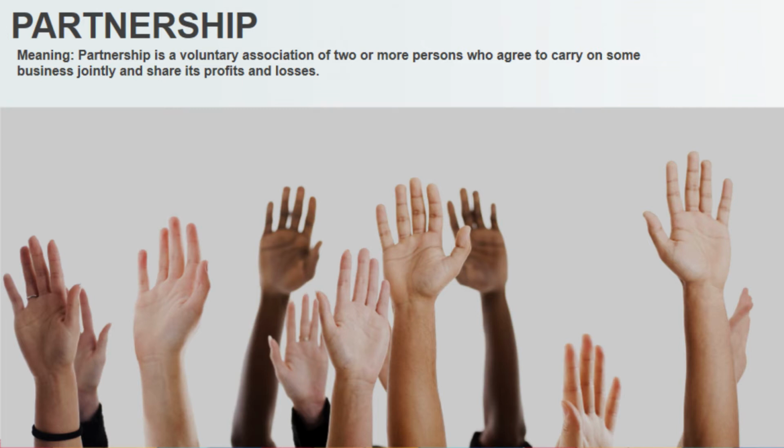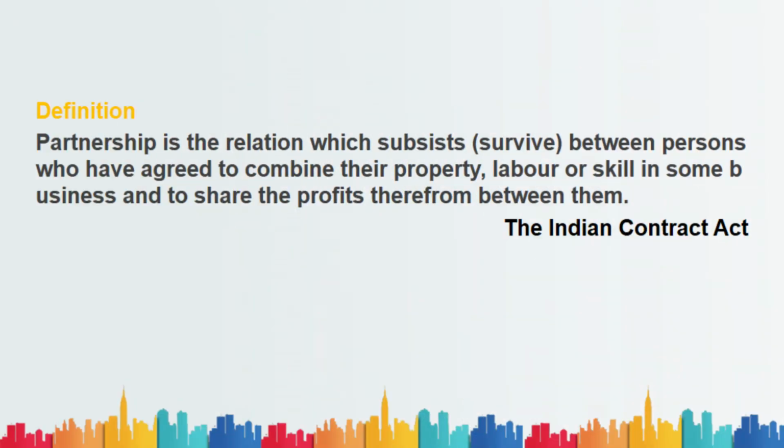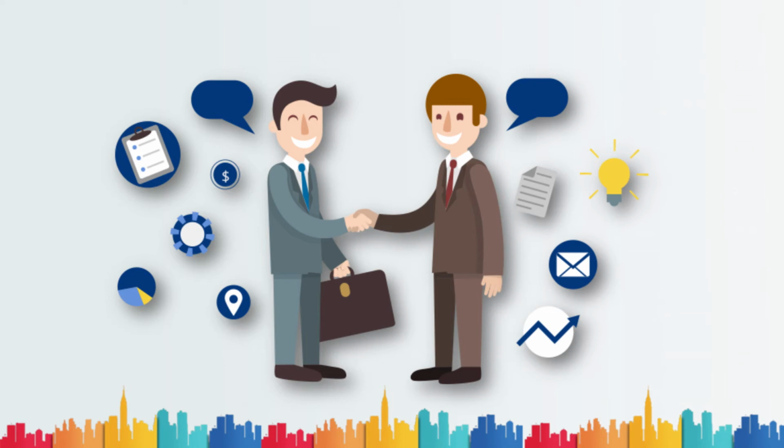So that is partnership. And if we move on to the definition, partnership is a relation which subsists, that means survives, between two or more persons who agree to combine their property, labor, skill in some business and share the profit of their firm between them. That is the definition given by the Indian Contract Act 1932. We are just brushing up the partnership meaning and definition.